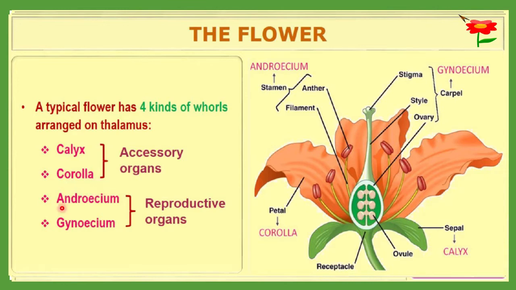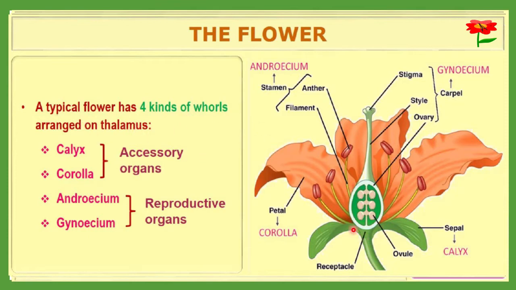But the androecium and gynoecium are the main reproductive organs. The androecium will produce pollen grains and the gynoecium will produce egg cells, and that's why they are called reproductive organs. So any flower will have 4 kinds of whorls, and they are arranged on the thalamus.